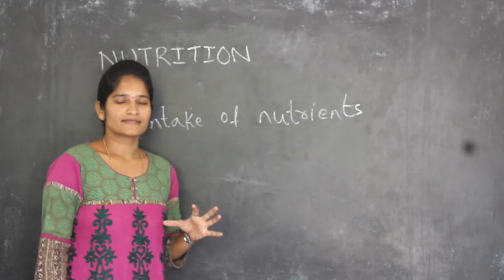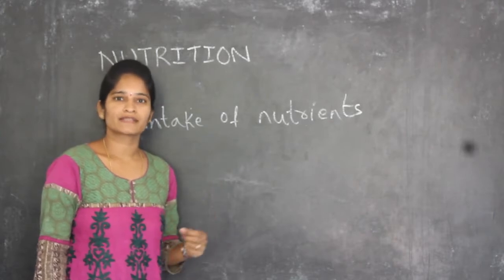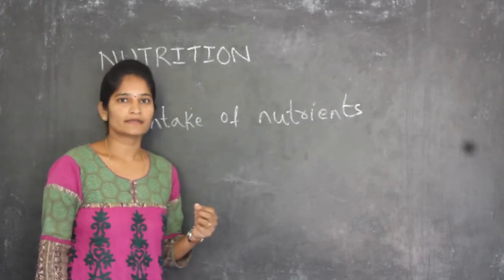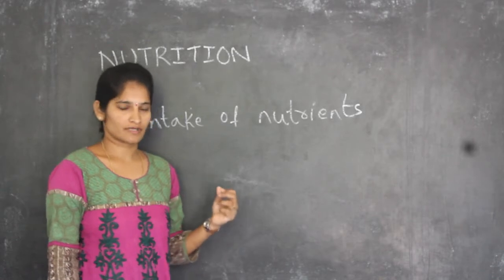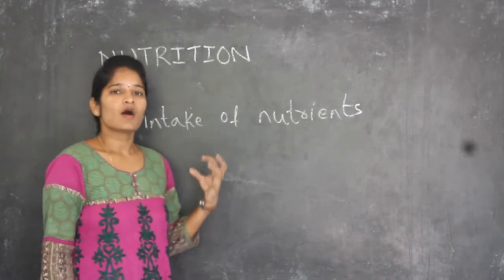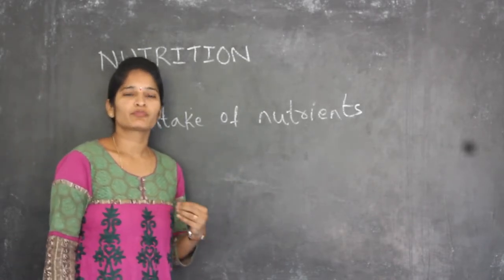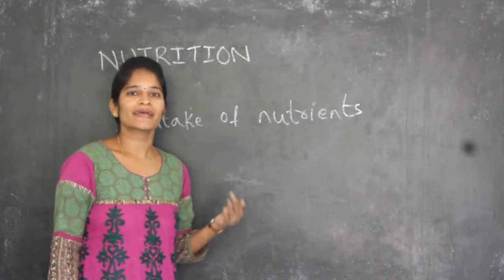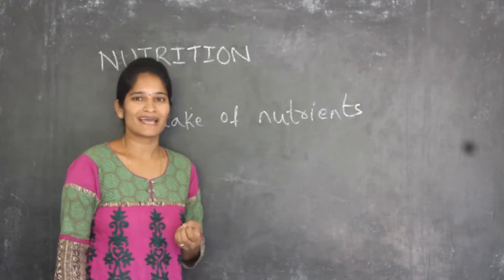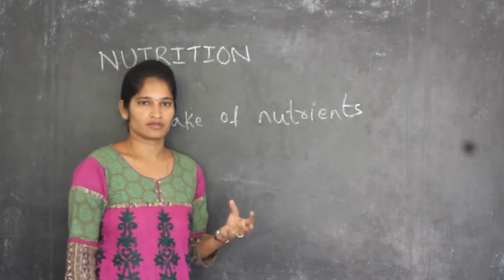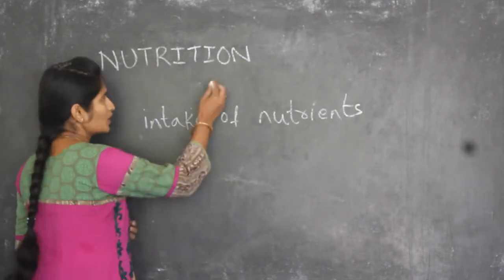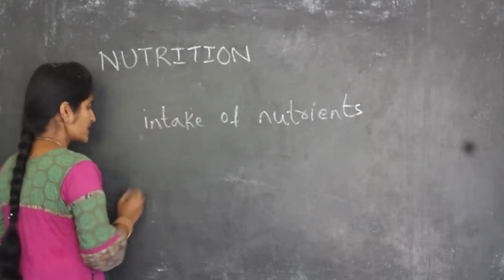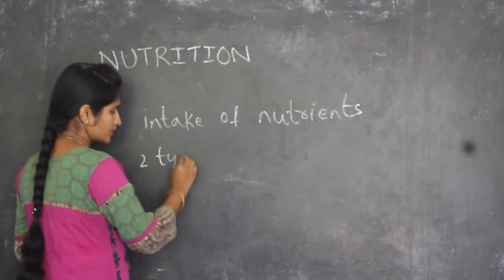So, the organisms which are capable of producing their own food are called autotrophs. Is it clear? And the organisms which are not capable of producing but can consume the food produced by autotrophs are called heterotrophic nutrition. Now first we will see what are the types of nutrition. We have two types of nutrition.